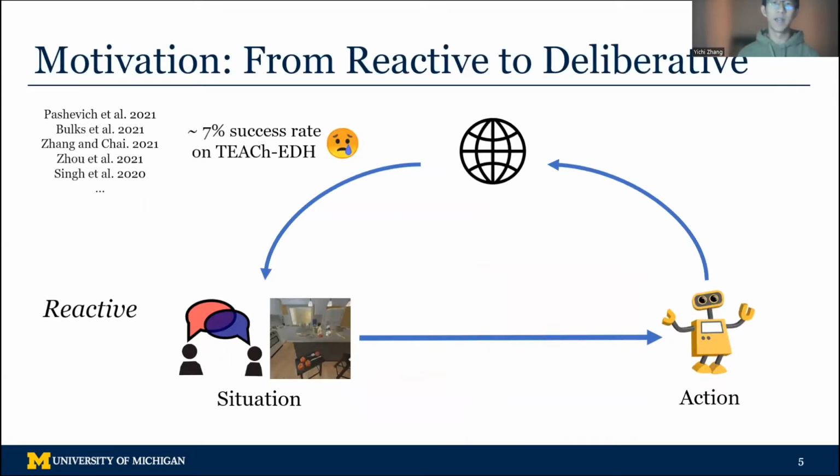Existing works in embodied AI research mainly focus on modeling the agent in a reactive manner, where the agent learns to imitate behaviors encountered in the training data and make reactive decisions solely based on the current situation. As a result, such reactive agents are not sufficient to solve complex tasks like the ones in the TEACh benchmark, as evidenced by their low task success rate. In addition, these solutions often suffer from low efficiency since the agent does not explicitly reason over the state space for finding an optimal solution.